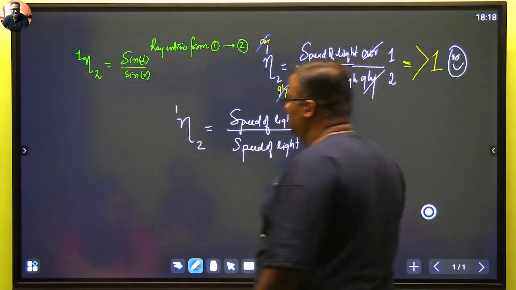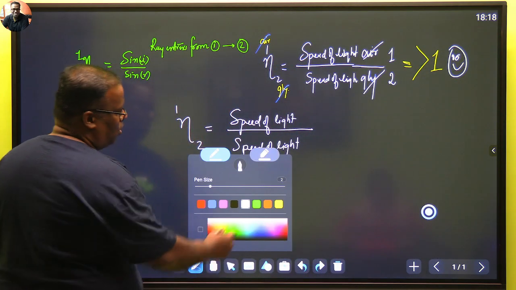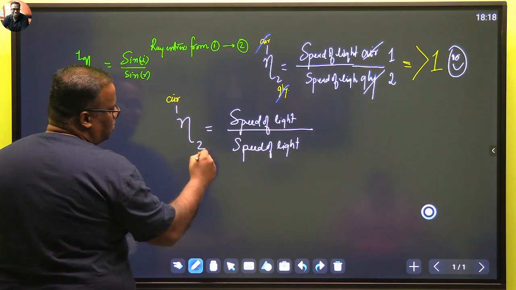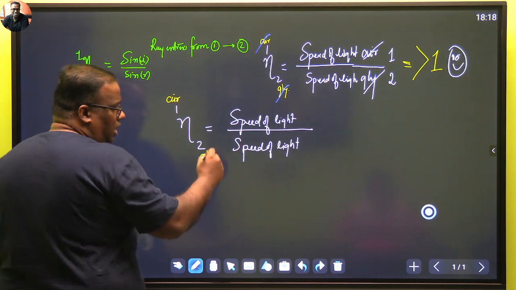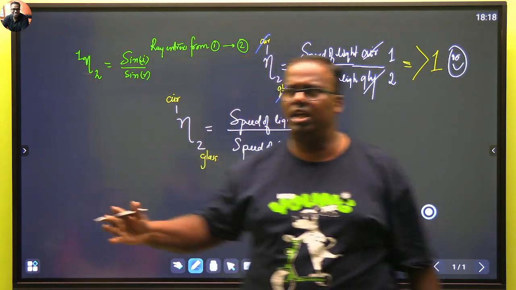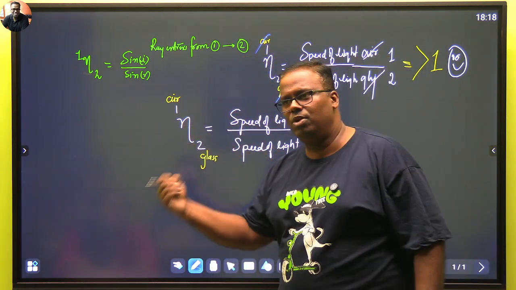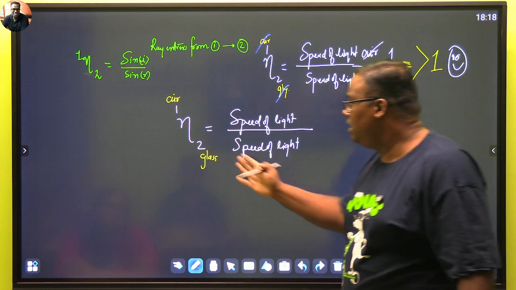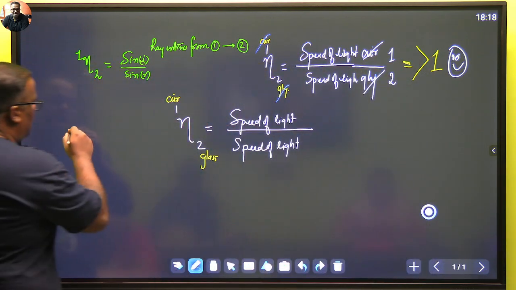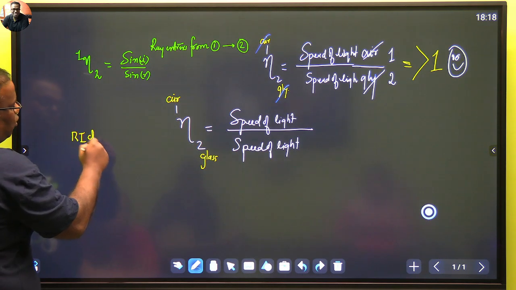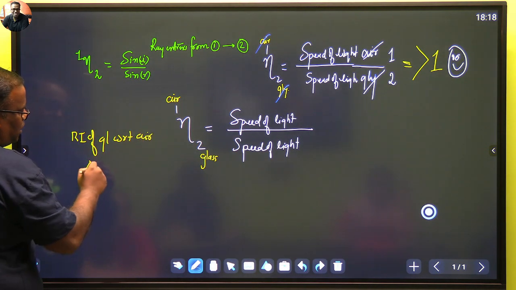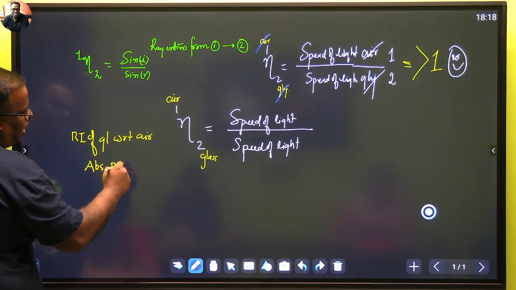Try to put some common examples. Take air here and glass here. Is there anyone who is rarer than air? Not possible. Air is the rarest of all. Everyone else is denser. Here in this expression, I am trying to measure the refractive index of glass with respect to air. Basically, I am trying to measure the absolute refractive index of glass.